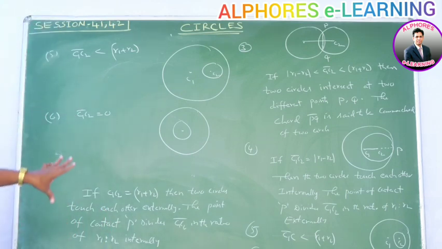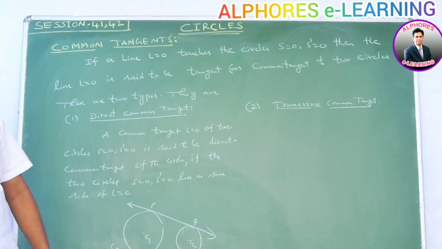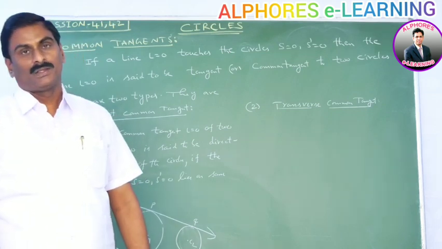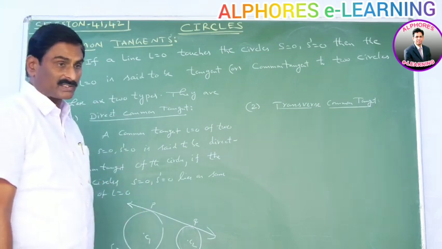Okay, please note these 6 points and diagrams. Next, common tangents for two given circles.